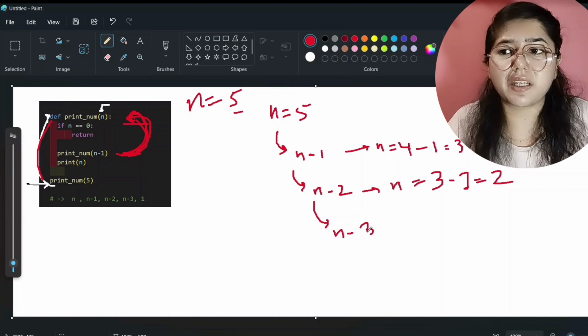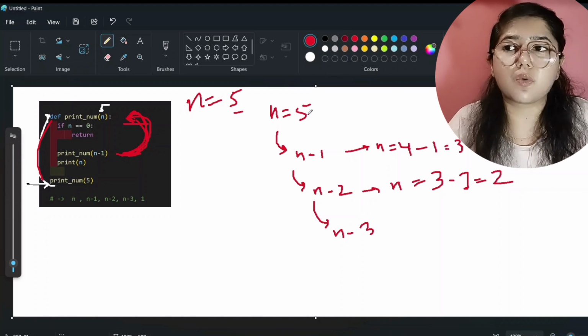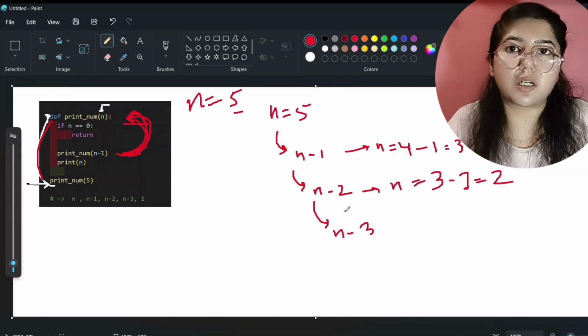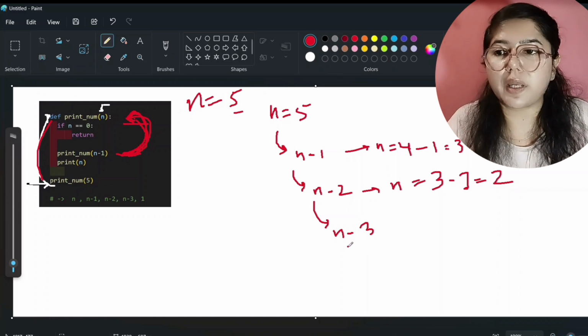See here, why am I writing n minus 3 here? Because at this step n is equal to 5. So n minus 1 will be 4, right? n minus 2 will be 5 minus 2, that will be 3. n minus 3 will be 5 minus 3 equals 2. So don't get confused between these and these. This is the current value of n, and this is the calling part. What our function is calling, that only I am telling you. Okay, so n minus 3.